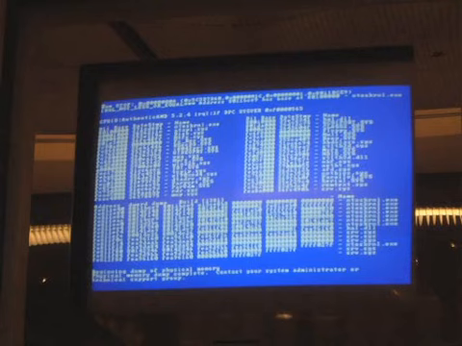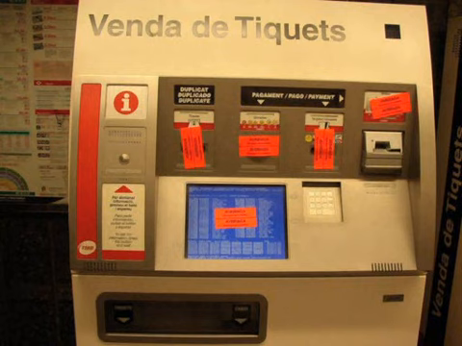Here's an example of a blue screen at an airport luggage claim on the monitor. So it seems like airports are one of the places where I've seen blue screens more than other places. This one's at a train station in Barcelona. One of the ticket vending machines has blue screened, you can see here, and it appears that somebody's gotten really angry at this and just slapped stickers all over the machine.